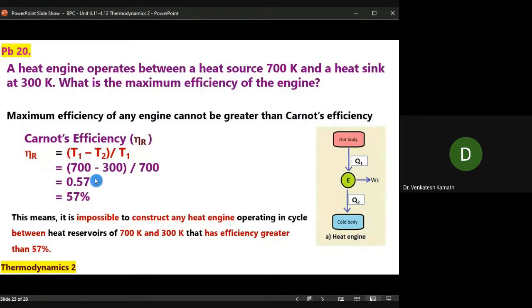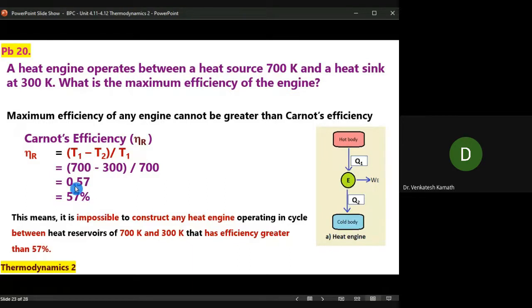So if somebody claims that they have an engine working between the same reservoirs with an efficiency more than this value, you can neglect the decimal values, because when you calculate with 700 and 300 it may come to 3-4 decimals. Okay, so one decimal is fine.